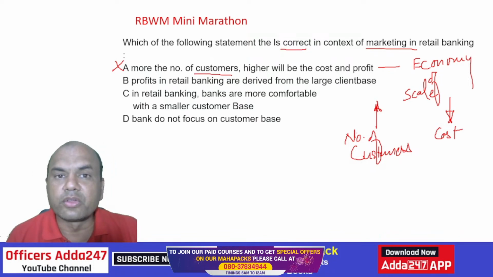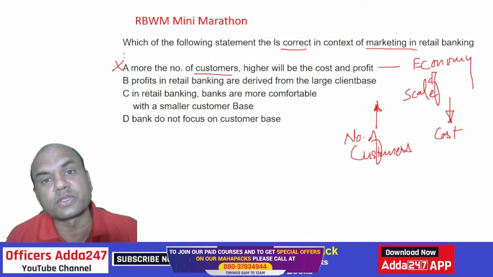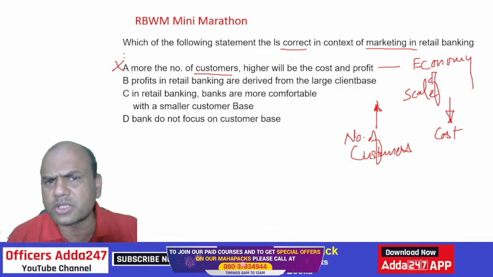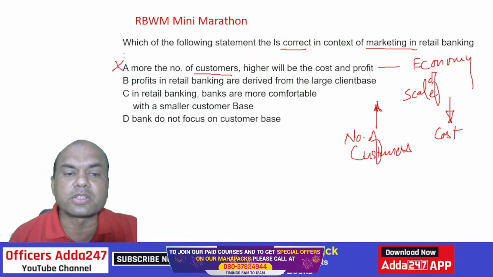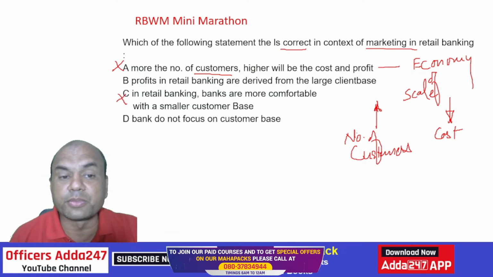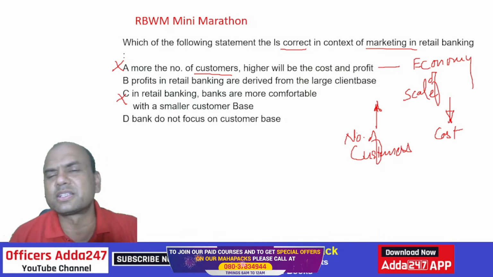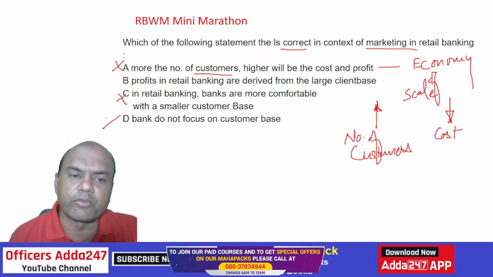What do you try? You try to close the accounts which are good. Sure. We close those accounts which are bad. But if the accounts are good, do we close those accounts? No, not at all. So this is again false. B seems to be true. But what about D? Banks do not focus on customer base. This is a requirement of each and every bank nowadays, isn't it? So this is obviously out. So answer is B only.